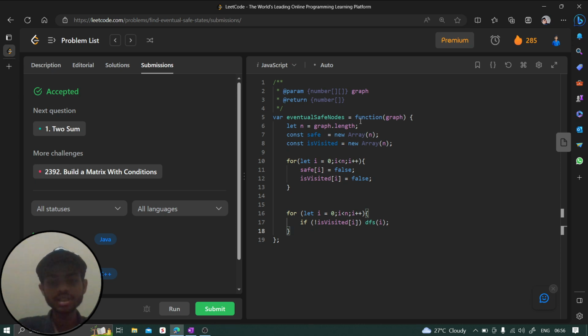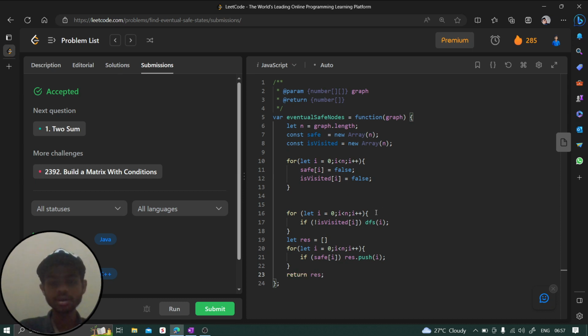Fine. Now once this is done, we are going to say for let i equal to 0, i less than n, i plus plus. If safe of i is true, right? If that node is safe, then only we have to add it to our result. So we can say if it is true, then result dot push. We have to push this particular i, and we have to return this particular result. I hope this makes sense, right?